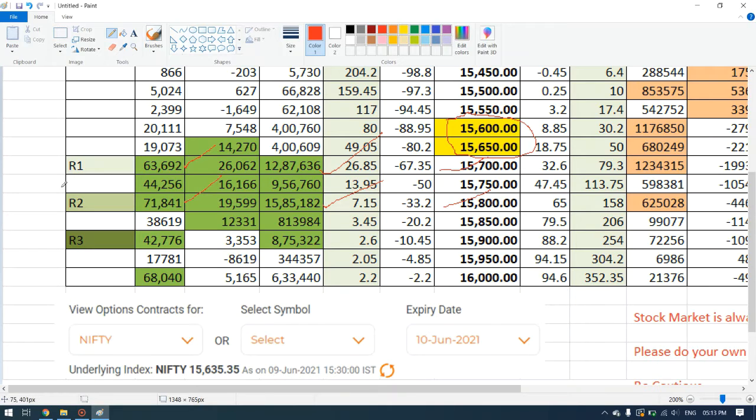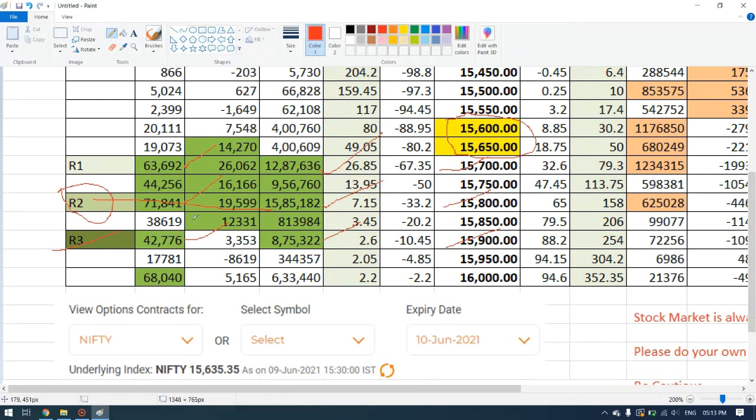So I have placed this as a second resistance, and it is huge. The third resistance comes at 15,900, and the volume here is 8,75,332, and open interest is 42,776. So I have placed this one as third resistance.